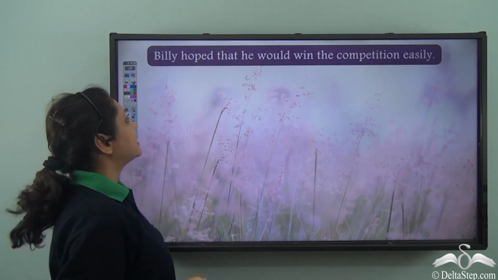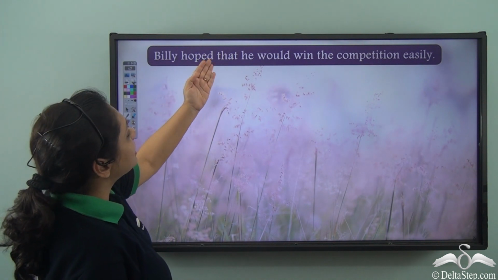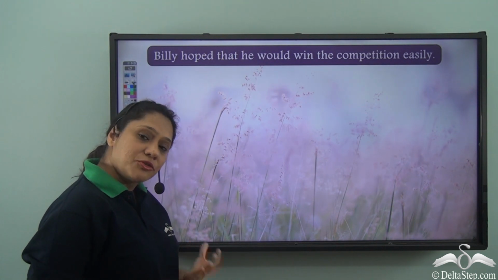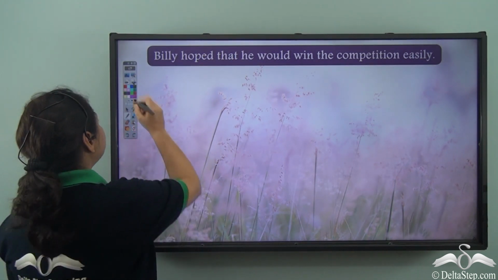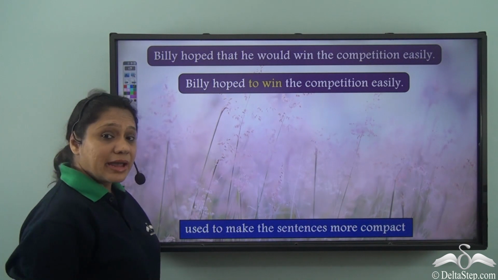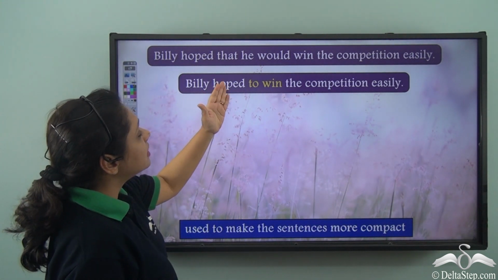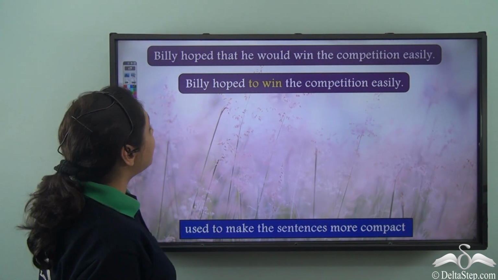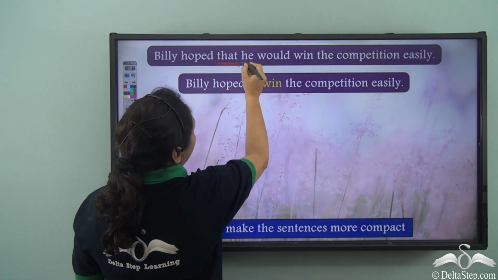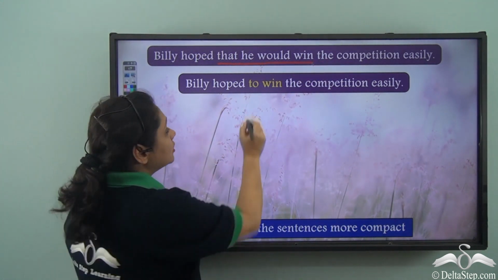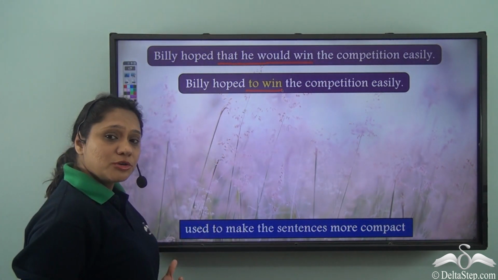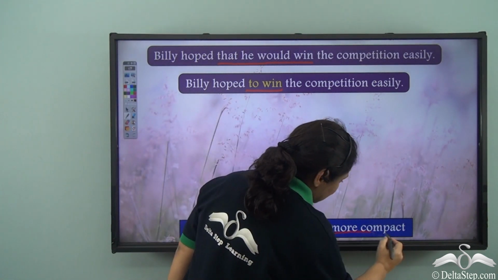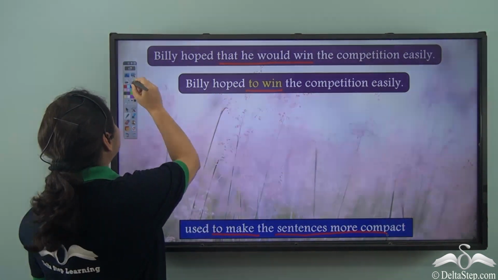Now, let us read this sentence. Billy hoped that he would win the competition easily. Now, we can rewrite this sentence in another way. We can rewrite it as Billy hoped to win the competition easily. What have we done? We have replaced the part that he would win with to win. So, what do we see? That we can use infinitives to make the sentences more compact.